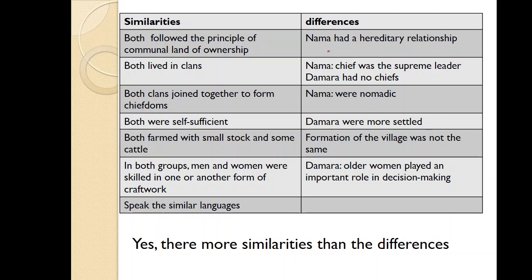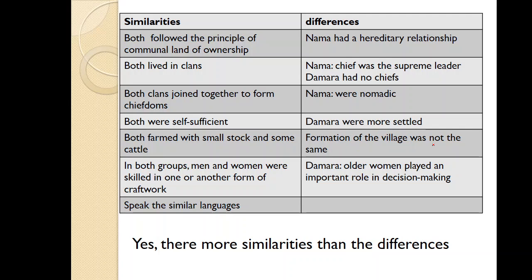Differences: the Nama had a hereditary relationship, meaning that the son inherits the things of the father. And among the Nama, the chief was the supreme leader. The Damara had no chiefs. The Nama were nomadic, but the Damara were more settled. And formation of the villages was not the same.